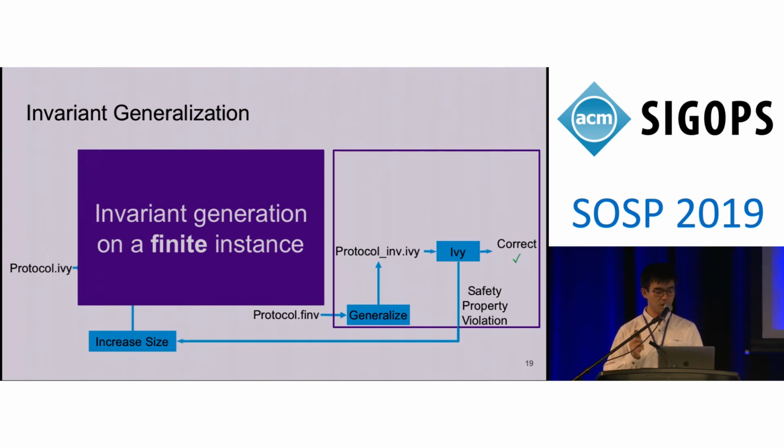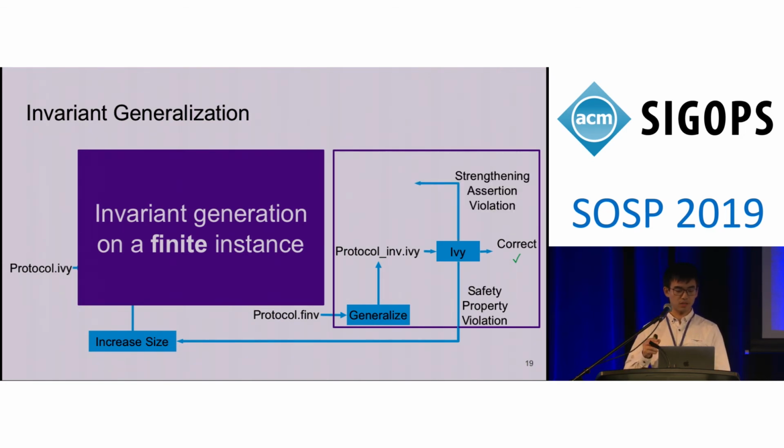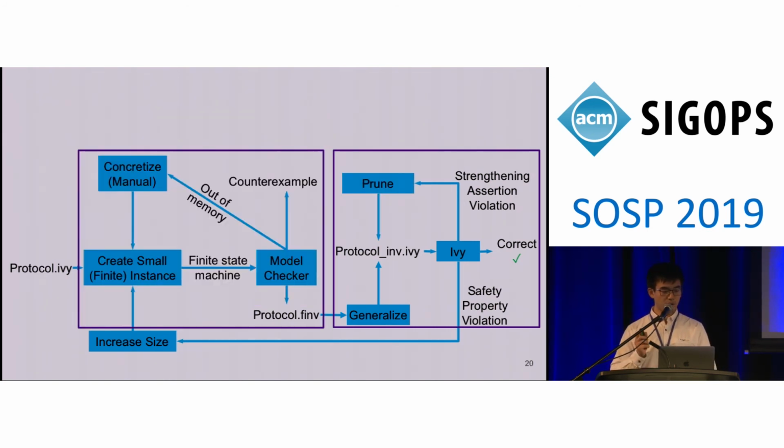Sometimes the safety property can fail, which means that the finite instance is too small to capture all behavior of the system. In this case, we need to increase the size of the instance and try again. And sometimes some strong assertions fail. This means these assertions are too specific to this finite instance. In this case, we just remove these assertions and try again. For more information about our algorithm, I recommend you read our paper.